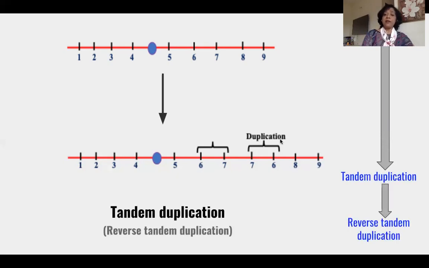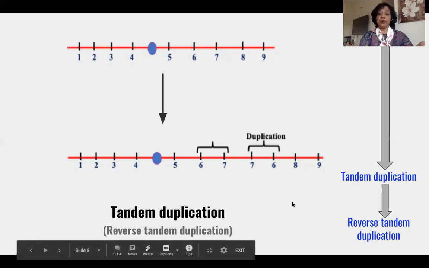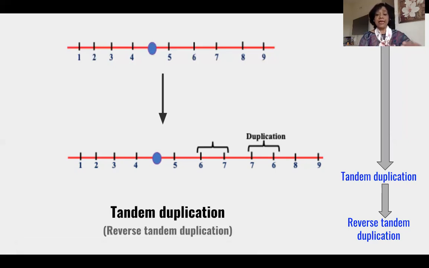The type of tandem duplication is reverse tandem duplication. And if you want to define this, placing them in order, you will say that this is a chromosomal aberration, it is a duplication, it is an intrachromosomal duplication, it is a tandem duplication, and it is a reverse tandem duplication.